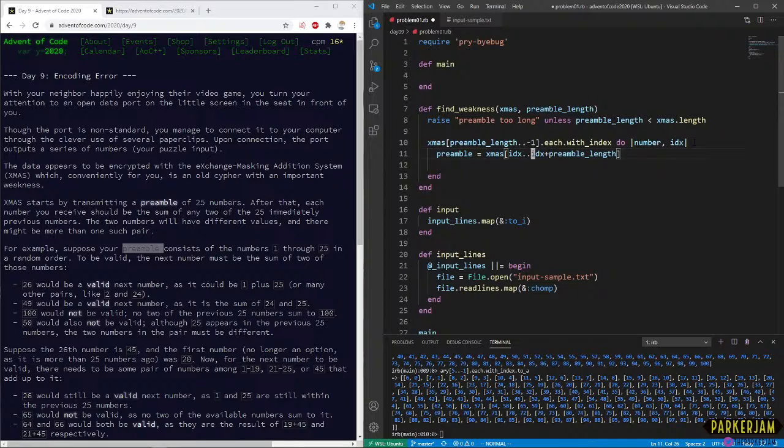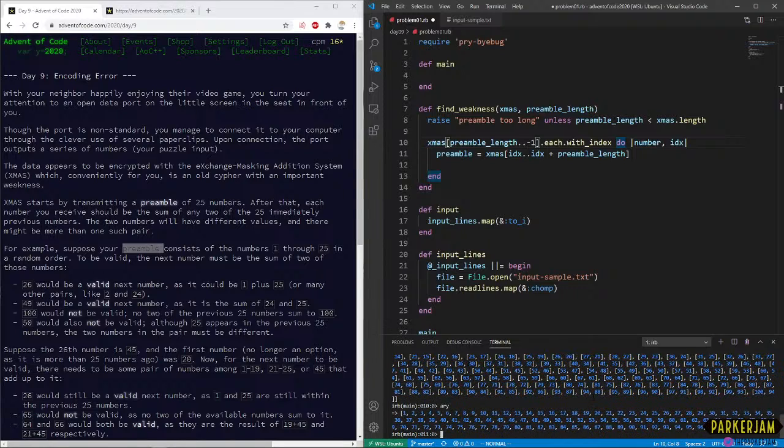So for example, when we're at index 0, if we go back to this example array, we're going to be at 6 because we're taking a little slice of this array that starts at index 5.